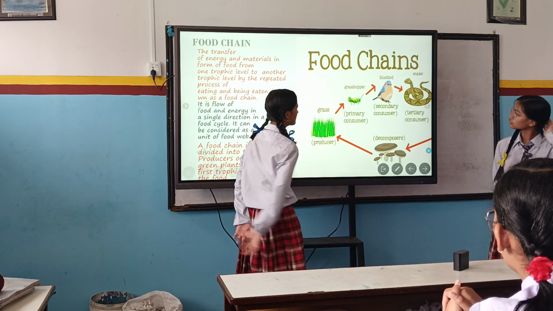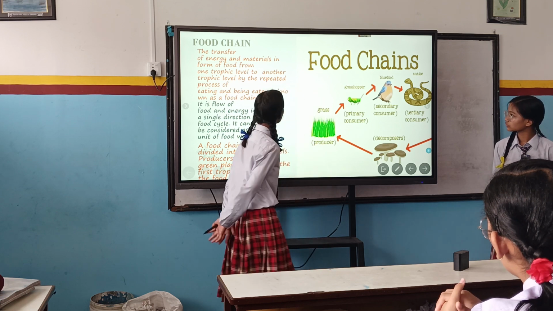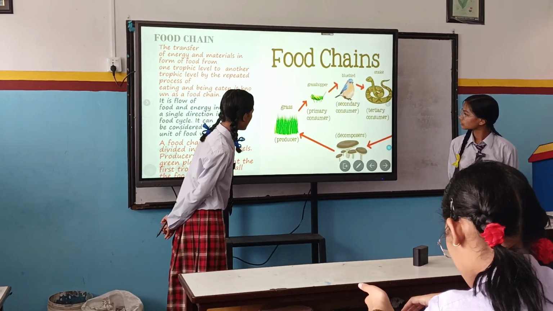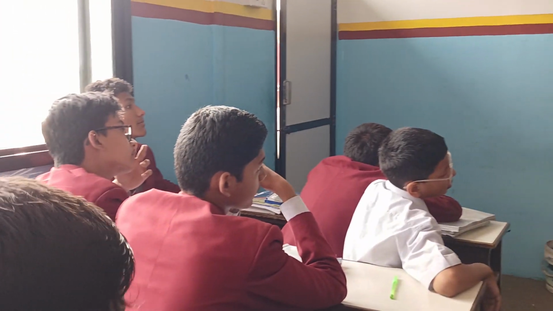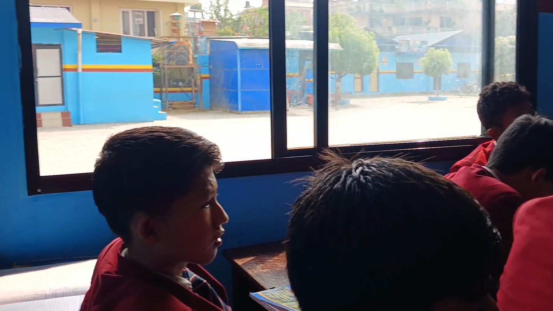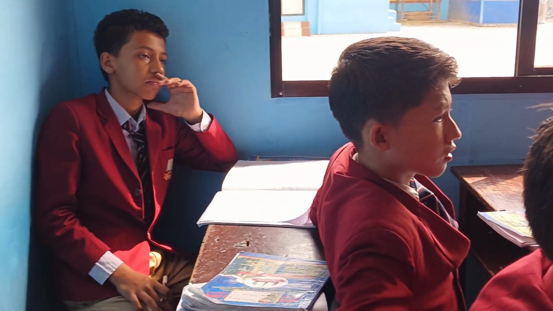This is a figure of a food chain. You can see it is a process of eating and being eaten, like producer eaten by grasshopper, primary, and secondary bluebird eaten by snake, tertiary consumer, and tertiary consumer eaten by decomposer.